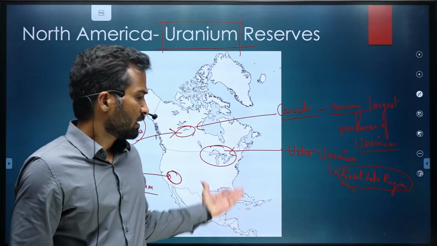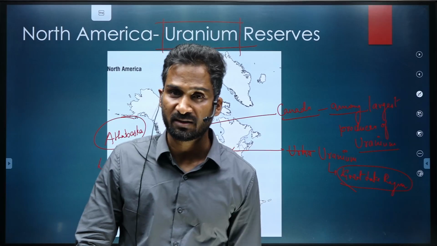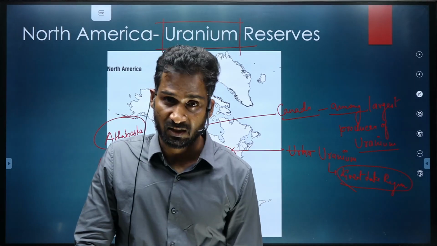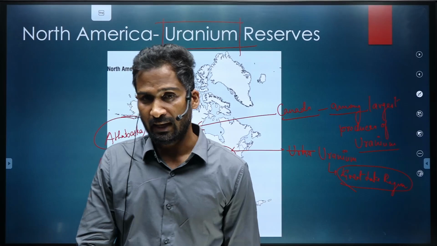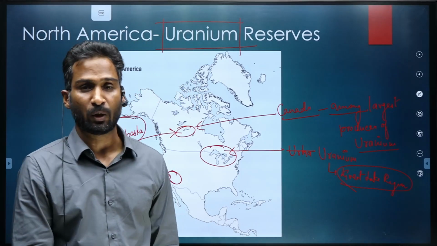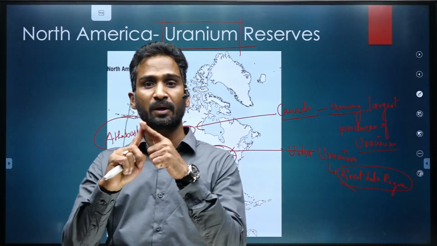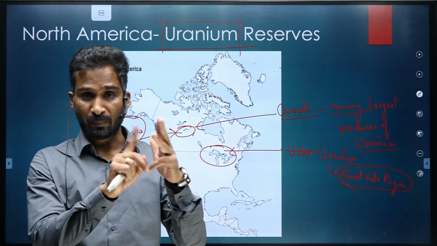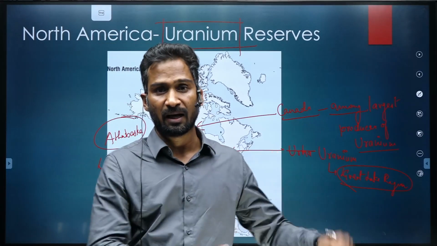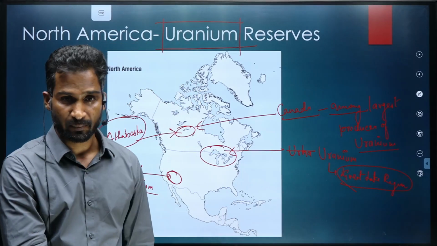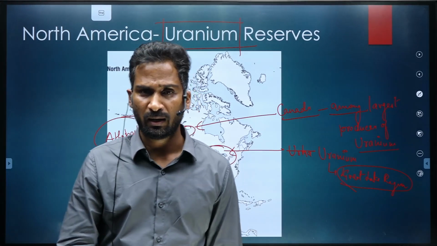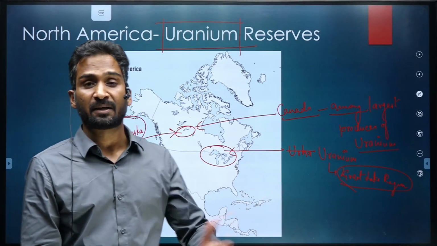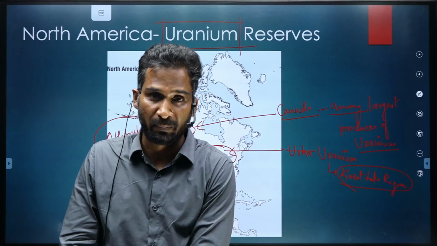And then we talked about the mountains, plateaus, deserts, rivers, and lakes of North America. And in the end, we talked about the important resources: the coal resource, iron resource, petroleum and gas. And in the last, we talked about the uranium resource, which is found in North America. So, this would be all for the static knowledge with respect to mapping of North America.